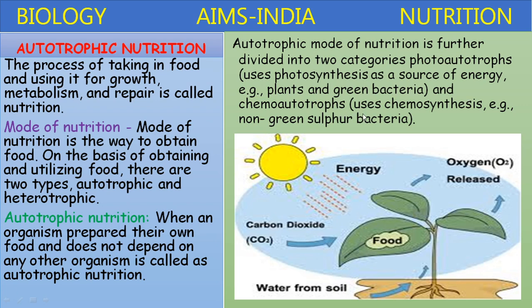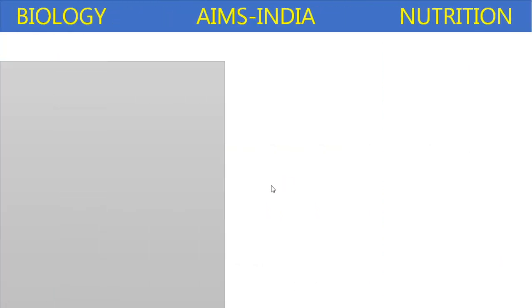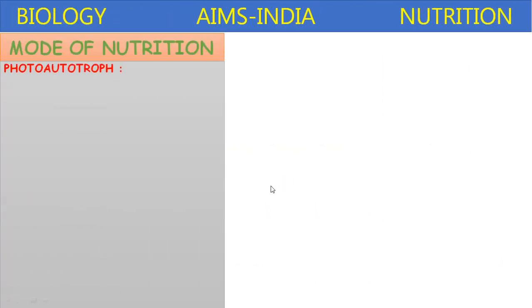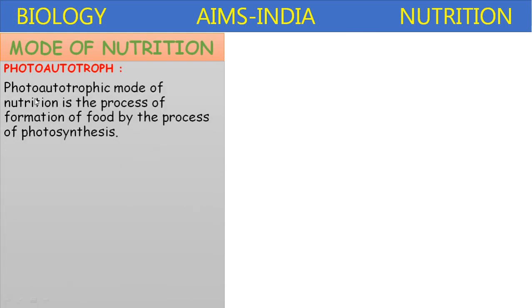And chemoautotrophs: certain bacteria prepare their food by using the energy released from chemicals, or we can call it chemosynthesis. Certain non-green bacteria, that is sulfur bacteria, are an example of this kind of nutrition. This is photoautotrophic nutrition, where sunlight is the source of energy. Let us discuss in detail the mode of nutrition, photoautotrophs.